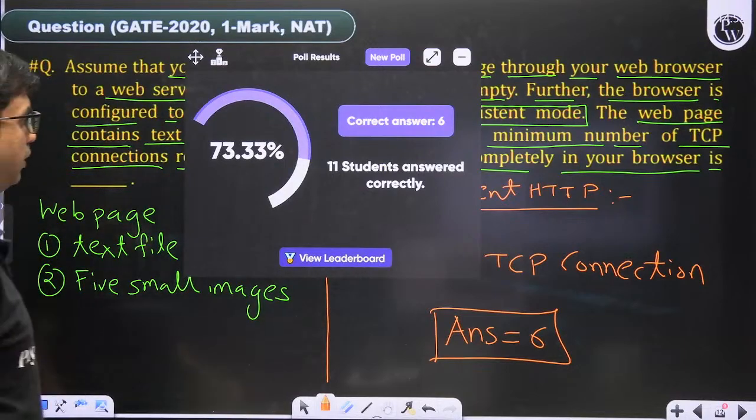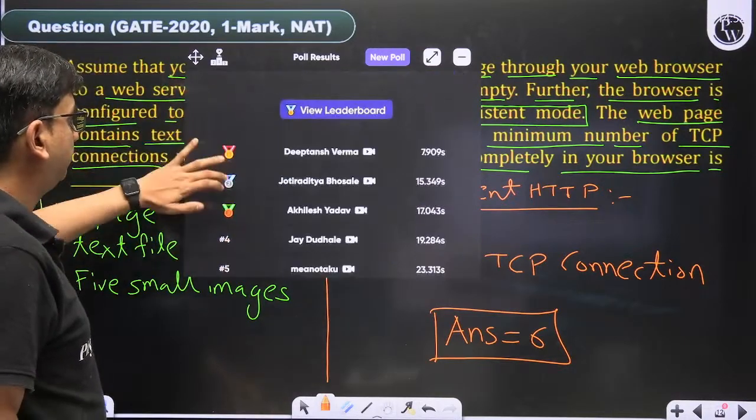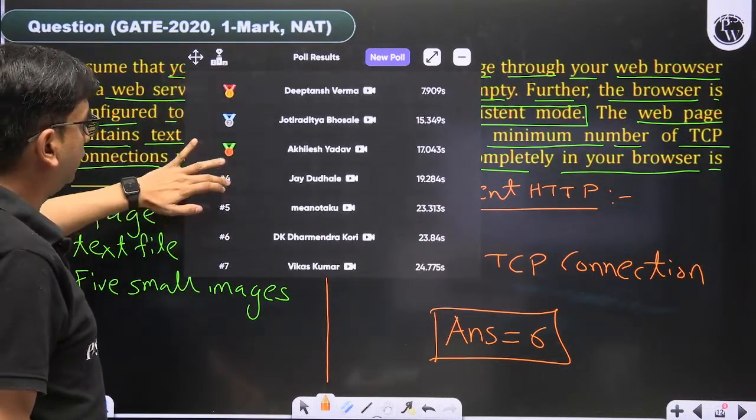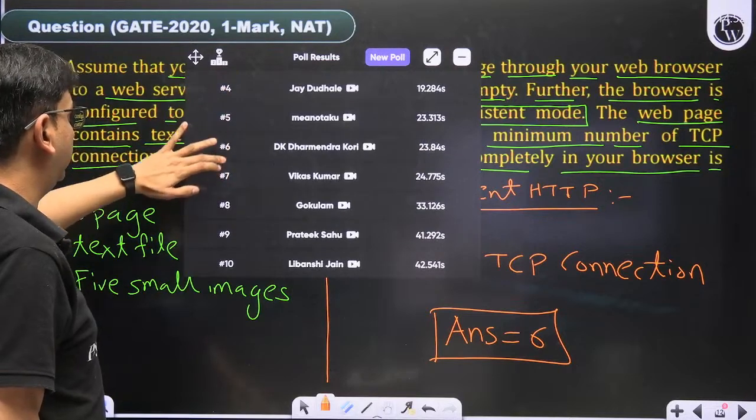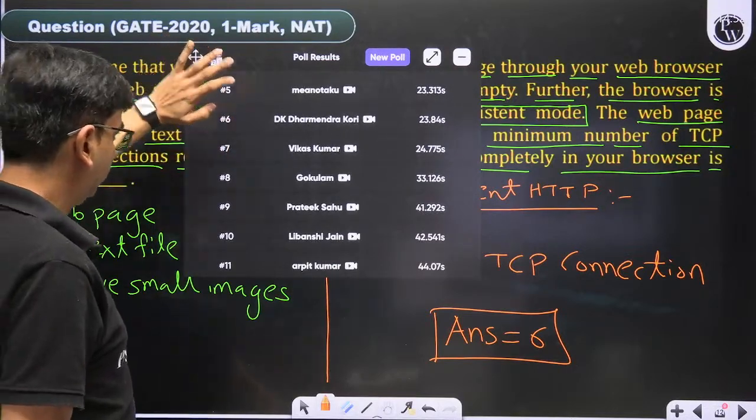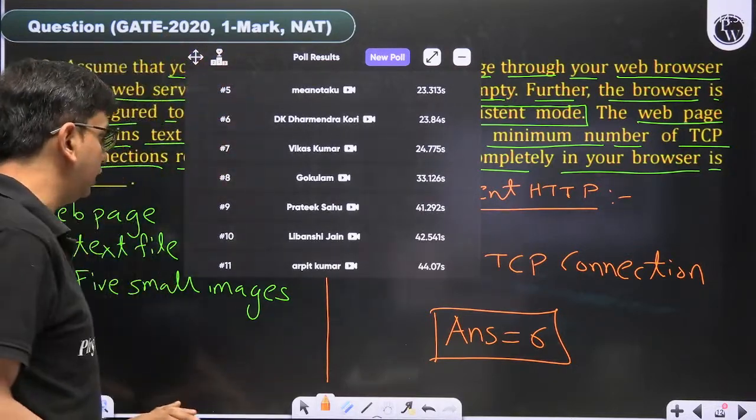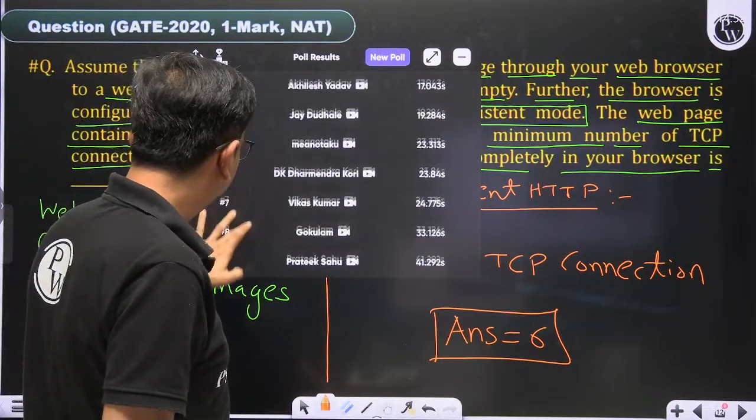So 73% of people have given the answer. These are the people: Deeptansh, Jyotiradit, Akhilesh, Jay, Meenotaku, DK, Dharmendra, Vikas, Gokulam, Pratik, Livanchi, and Arpit.